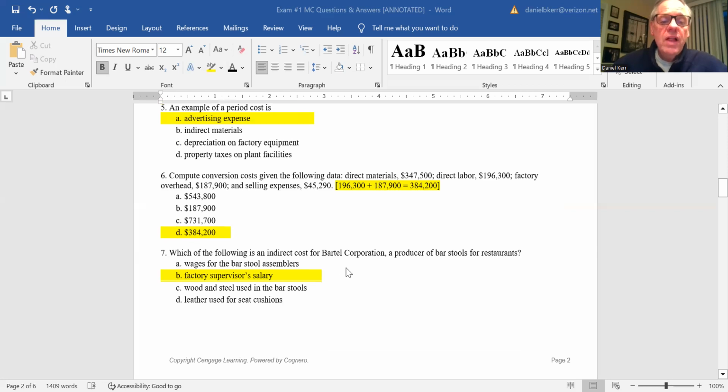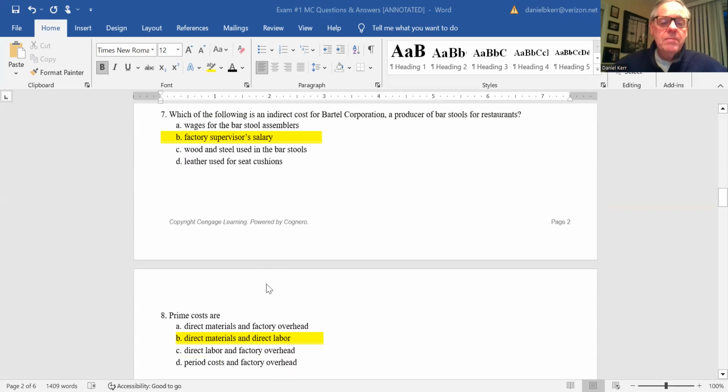Number 7, which of the following is an indirect cost for a producer of bar stools for restaurants? Wages, wood and steel, and leather used for seat cushions would all be direct costs. The one that would be indirect would be the factory supervisor's salary. That would be an example of overhead. So the correct answer there is B as in boy.